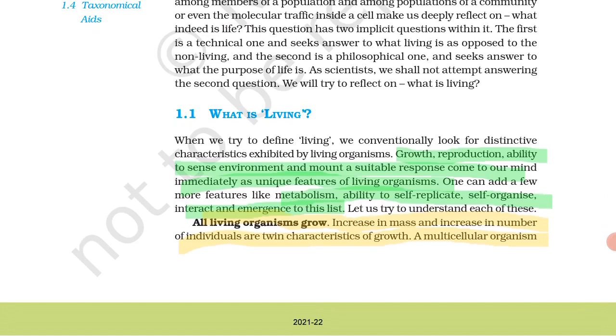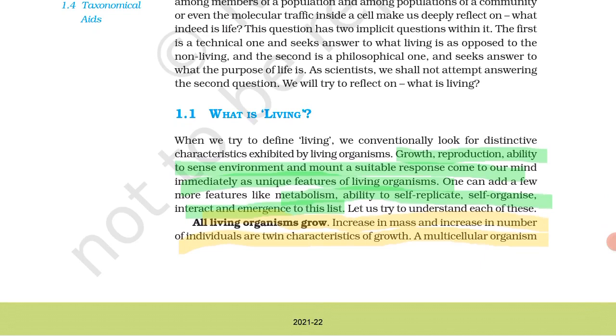All living organisms grow. Increase in mass and increase in number of individuals are the twin characteristics of growth. The question may ask, what are the twin characteristics of growth? The first one is increase in mass and the second one is increase in number of individuals, which shows growth. This is living.